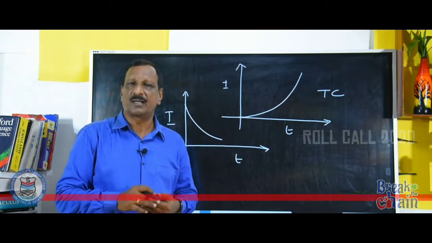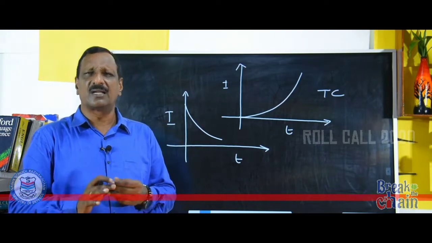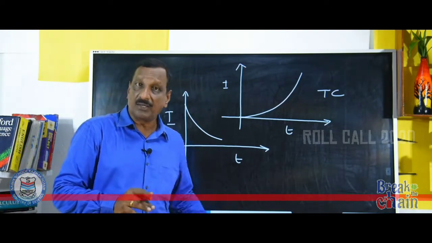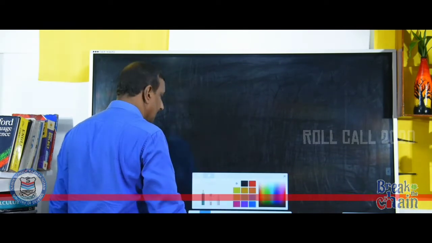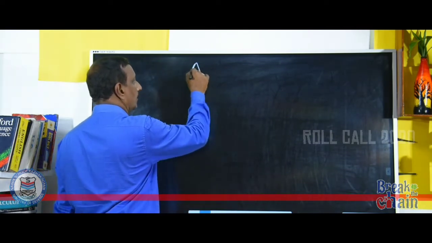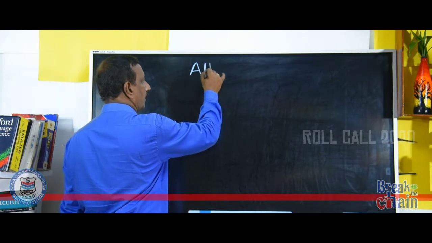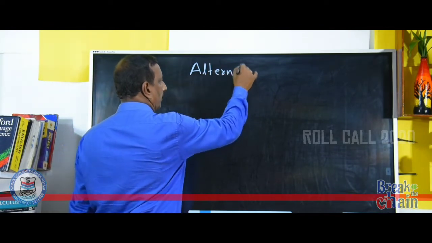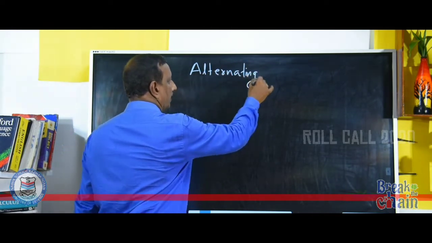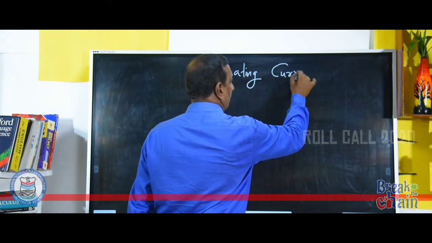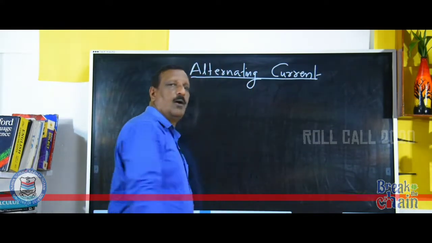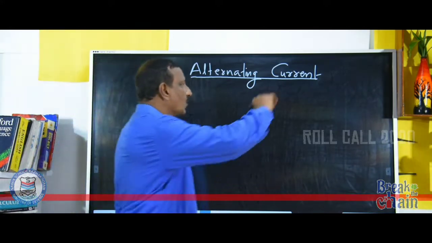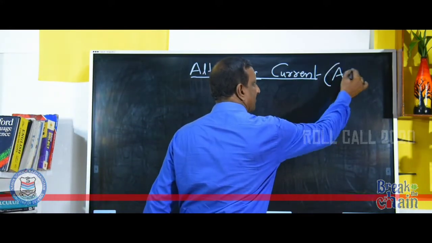Now, today we are coming to some special concepts regarding alternating current, in short written as AC.